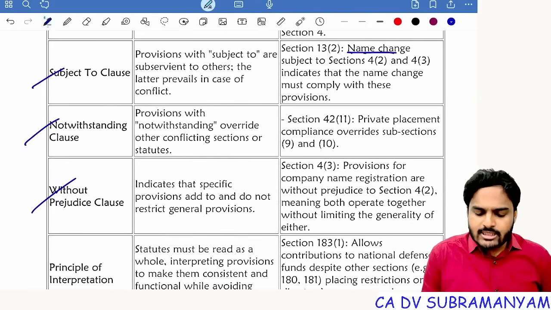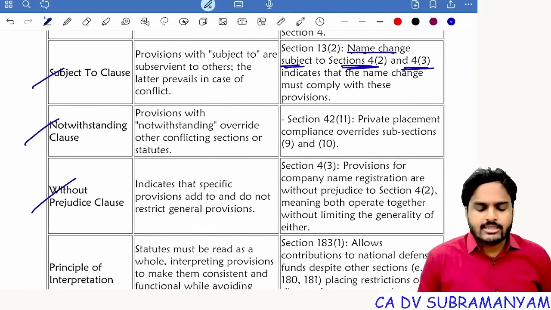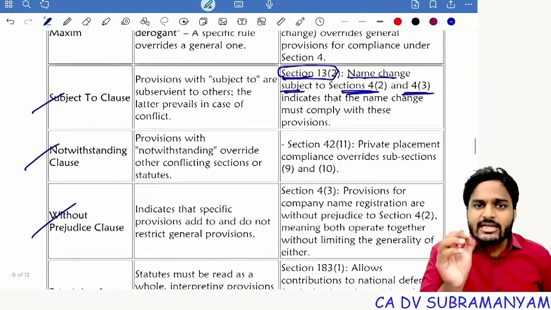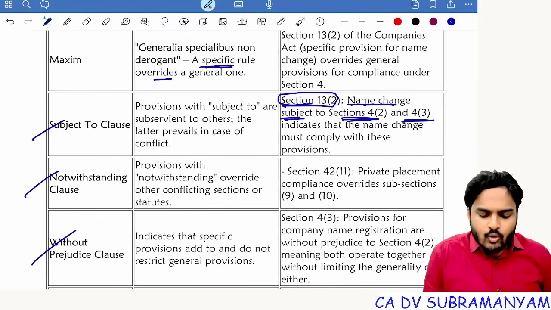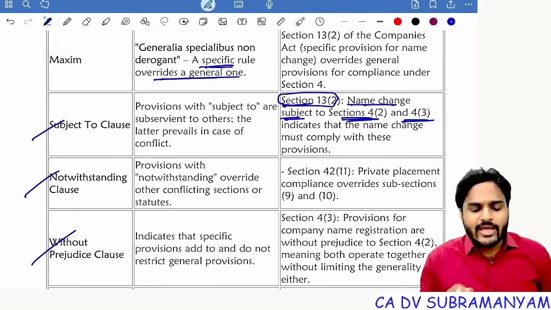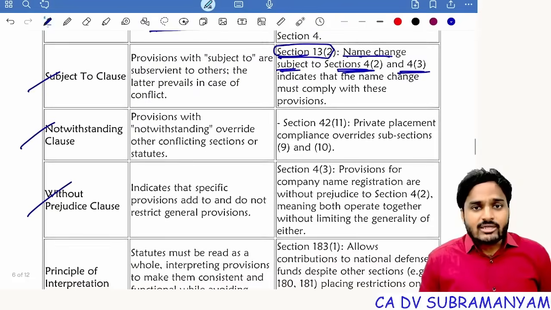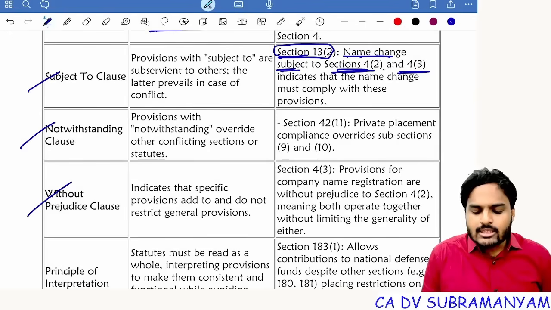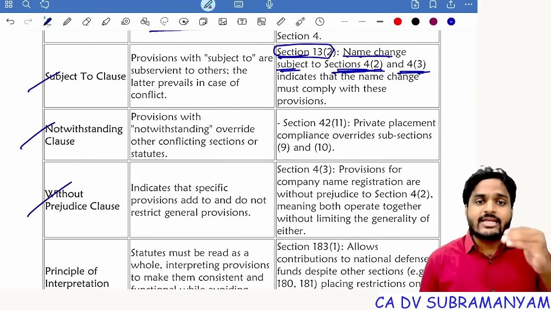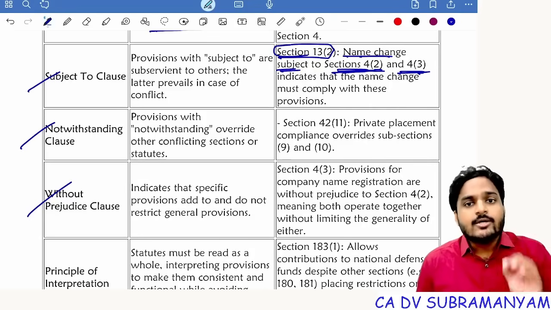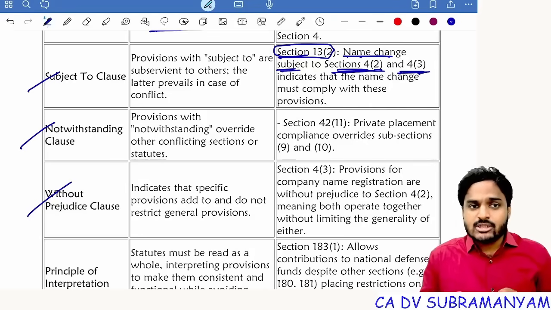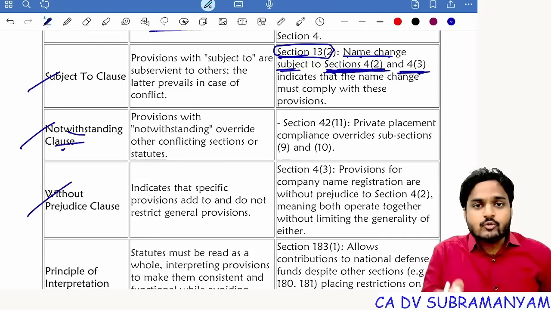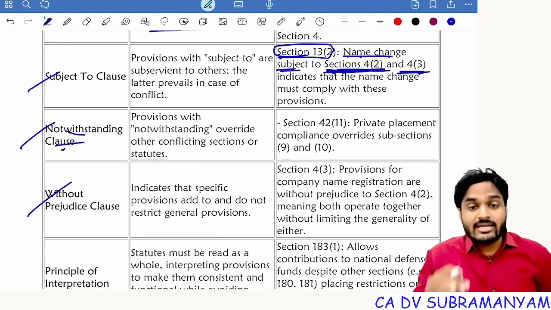Subject to: suppose name change subject to section 4 subsection 2, subsection 3. That means if you want to change the name, section 13 subsection 2 will apply. For alteration of name, section 13 is applicable. You all know that specific rule overrides general rule. So in case of alteration of name, section 13 will apply. But that alteration, if you want to select a new name, that new name should be subject to section 4 subsection 2, subsection 3. That means name selection, even in case of change of name, should be according to requirements of section 4. Subject to means we are giving importance to the second provision. Notwithstanding means we are giving importance to the first provision and we are ignoring other provisions.